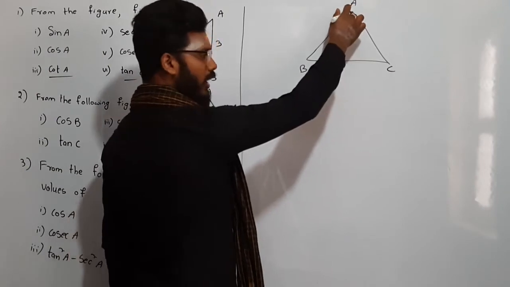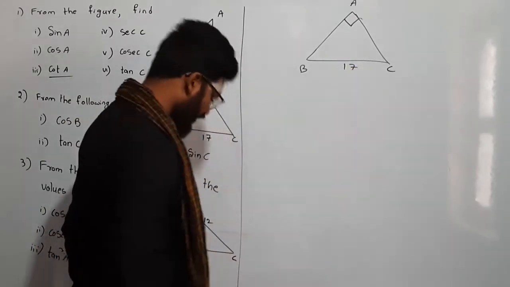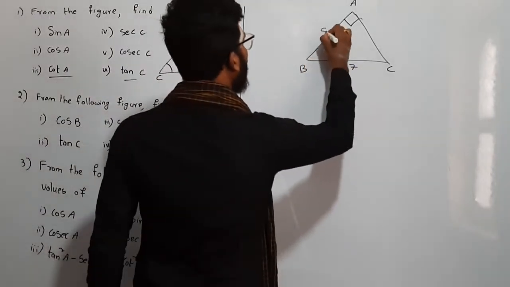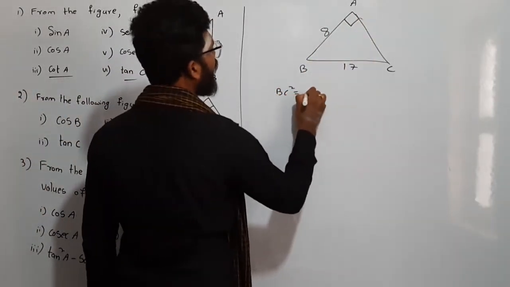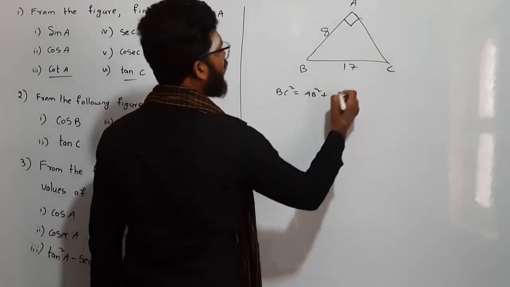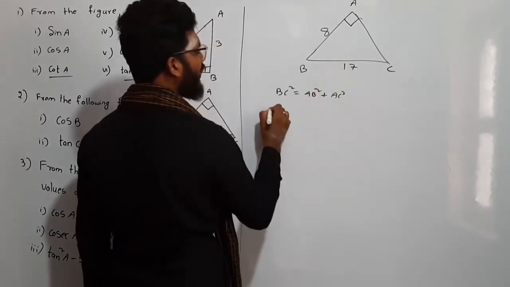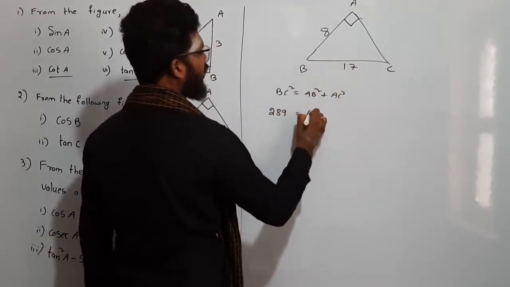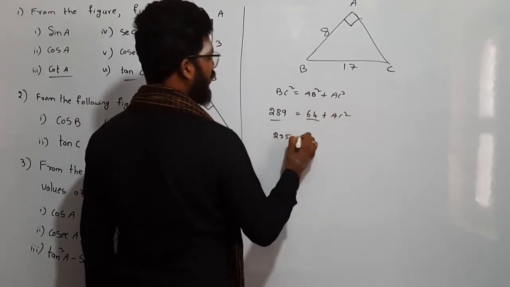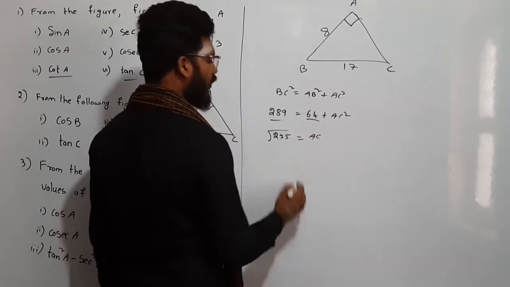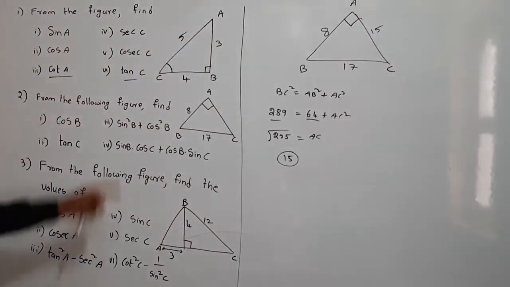The right angle is here, so the side opposite to the right angle will be the hypotenuse. So BC is the hypotenuse. They gave it is 17. In the same way, AB equal to 8 they gave. Now we have to find AC first, right? We know BC square is equal to AB square plus AC square. Why? Because hypotenuse square equals the sum of the squares of the other two sides, right? So what is BC square? 17 square is 289, equal to 64 plus AC square. So 289 minus 64 is 225. So AC square is 225. AC equals under root 225, which is 15. So AC is 15.